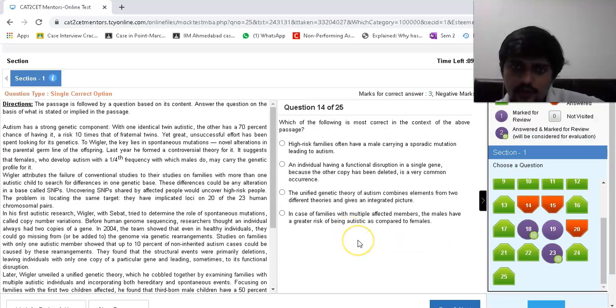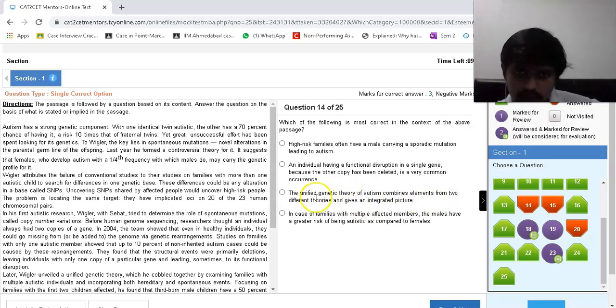Which of the following is most correct in the context of the above passage? High-risk families often have a male carrying a sporadic mutation? An individual having a functional disorder in a single gene because the other copy has been deleted is a very common occurrence? In the case of families with multiple affected members, males have a greater risk of being autistic as compared to females? The unified genetic theory of autism combines elements from two different theories and gives an integrated picture?